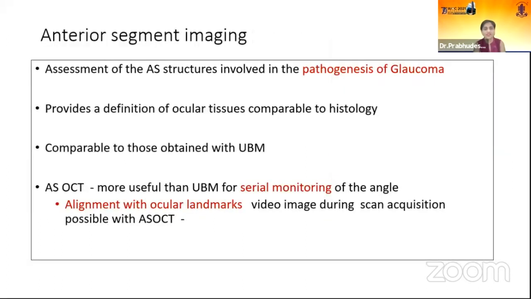So assessment of the anterior chamber structures involved in the pathogenesis of glaucoma can be done by ACE imaging. This provides a definition of ocular tissues comparable to histology, comparable to those obtained with UBM, but it is more useful than UBM because serial monitoring of the angle is possible with the help of alignment with ocular landmarks.